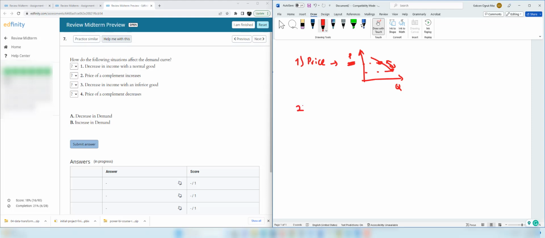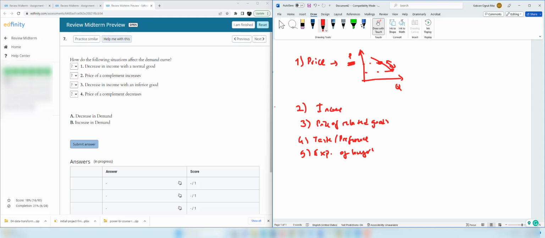And the other determinants are going to shift the demand curve to the right or to the left, and these are income of the consumer, price of related goods, taste or preference, and expectation of buyers.